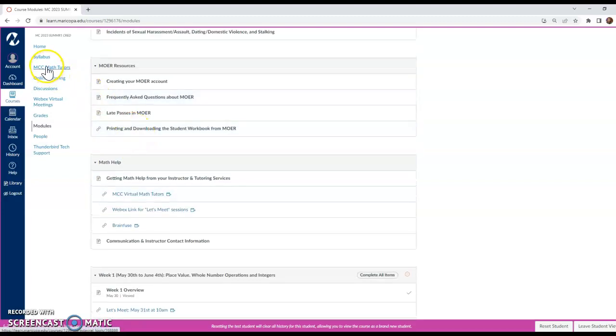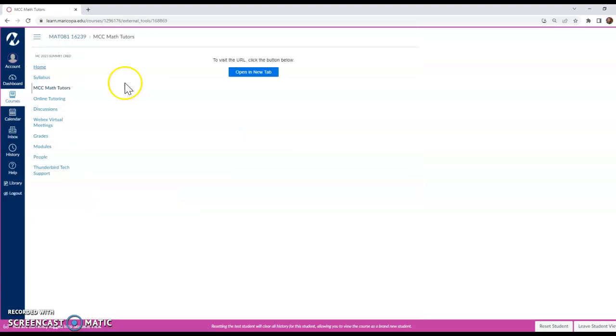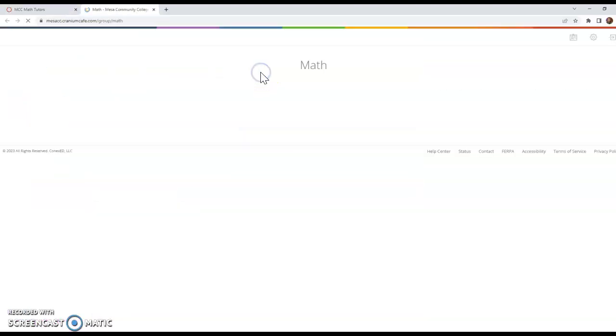If you click in the left-hand navigation menu where it says MCC math tutors, right now it's not going to look very active because I'm filming this before the class has started. But as soon as day 1 of our class starts, you'll see users. There will be a thumbnail, like a tile card for each tutor that's available online. There will be the face and the link to connect live with a tutor.